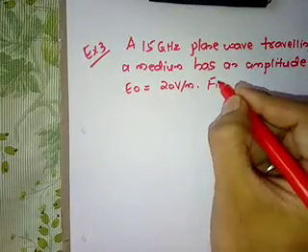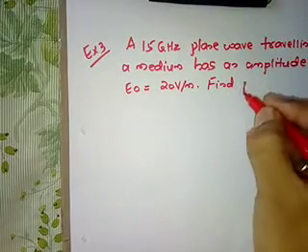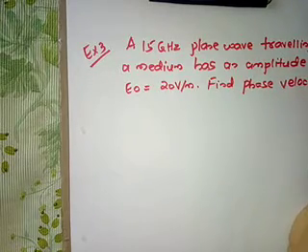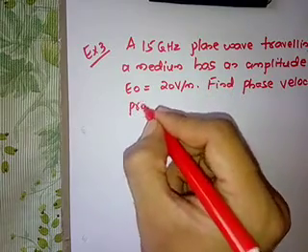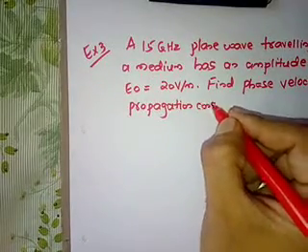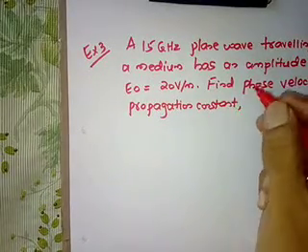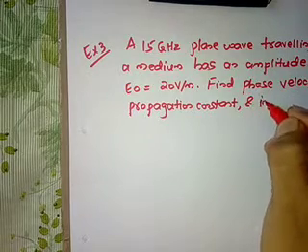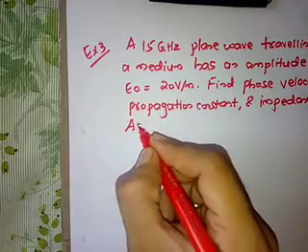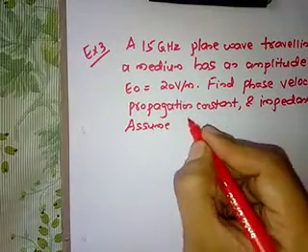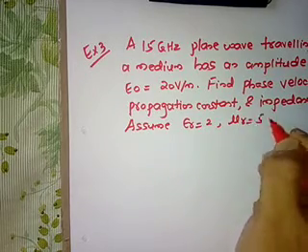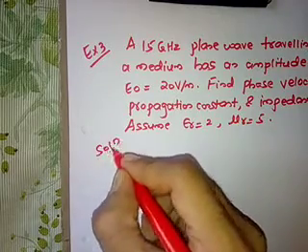Find phase velocity, propagation constant, and impedance. Assume epsilon r is equal to 2 and mu r is equal to 5.